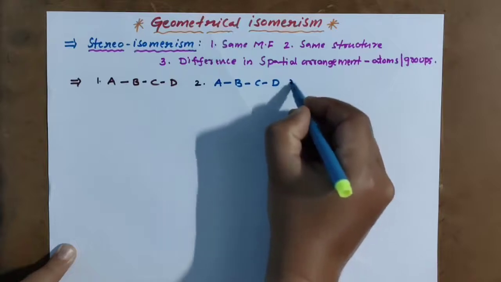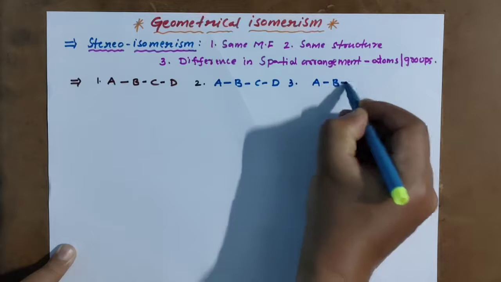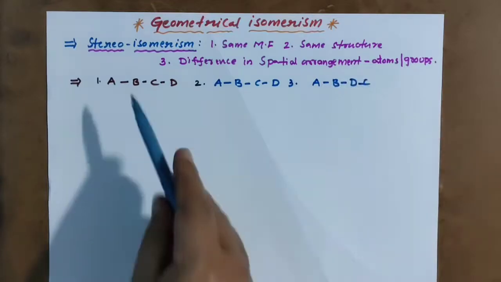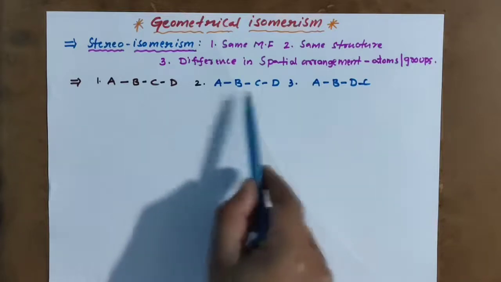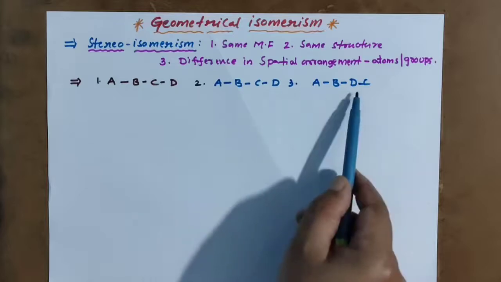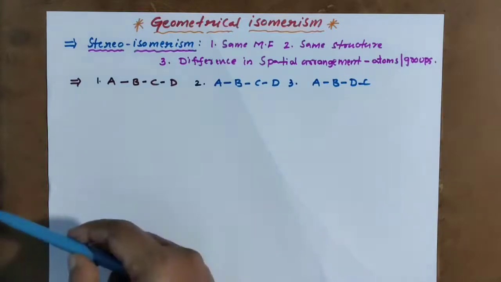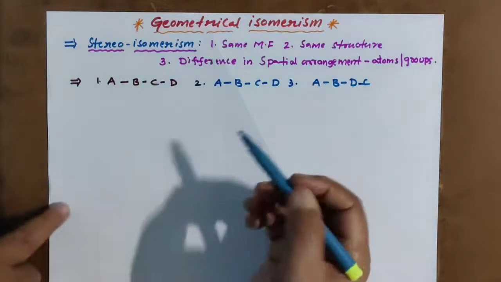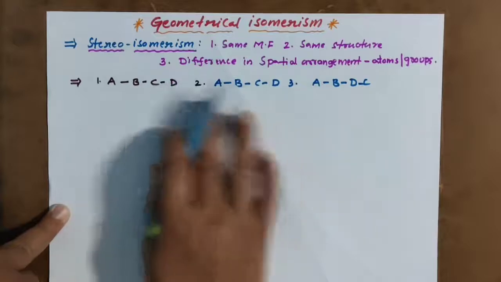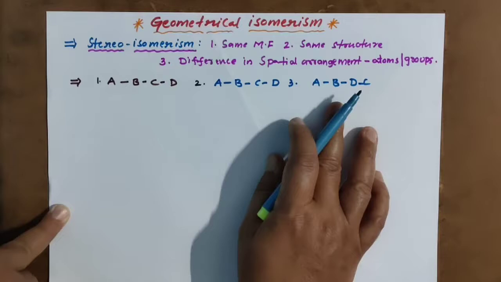Now I am changing a little bit: A, B, D, C. See, these two are not having any change, their structure is the same. But these two, A, B, D, C, are structural isomers. Structure has no change in the first, but here the structure is changed.